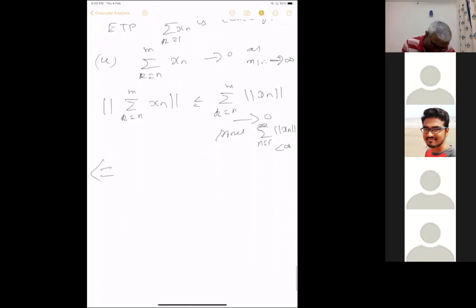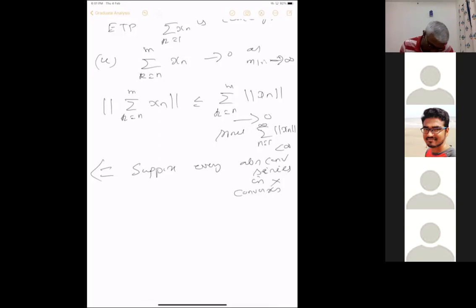Suppose every absolutely convergent series in X converges. Then we want to prove that X is complete.